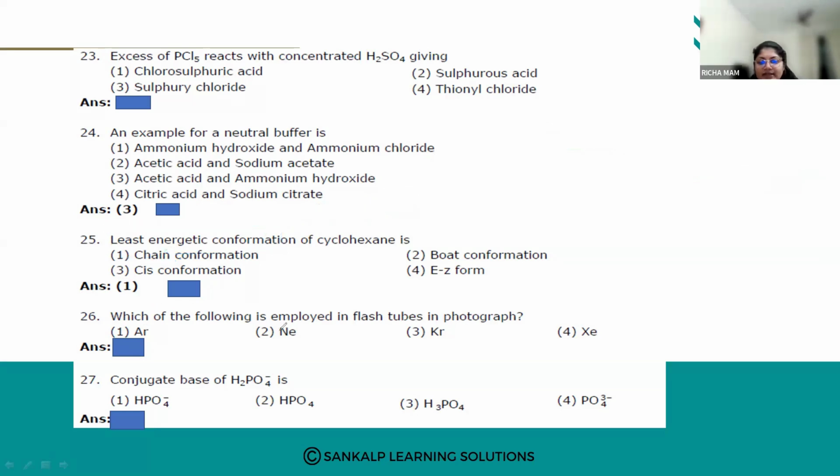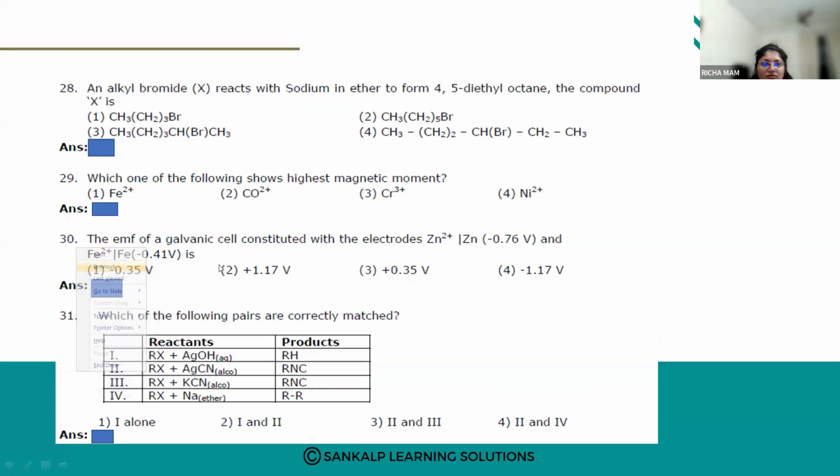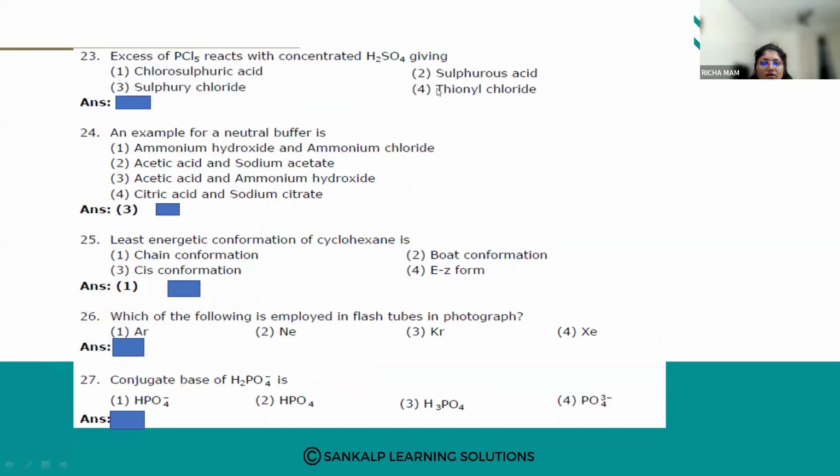Which of the following is employed in the flash tubes in photography? Again, this is from the P block. Okay, go for the 27th question.